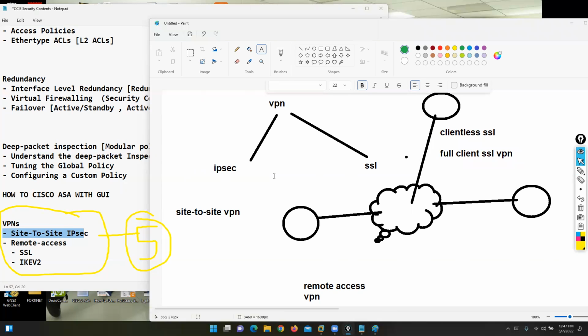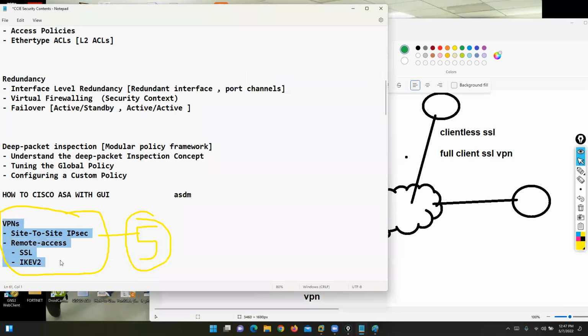But if you talk about complete VPN, we have DMVPN, GETVPN, FlexVPN, multiple types of VPN. These VPNs we can discuss in our Cisco ASA firewall training, and other VPNs we will cover in another topic.